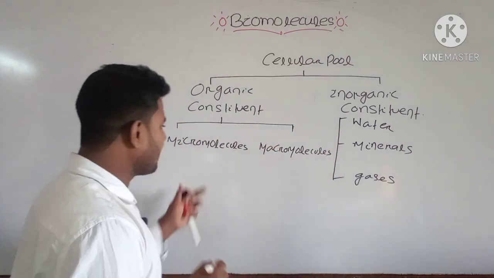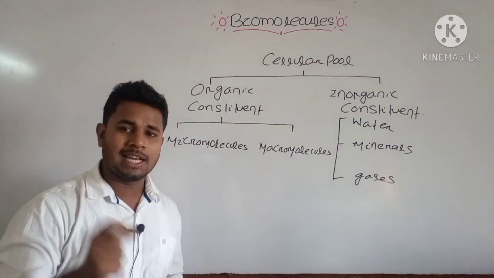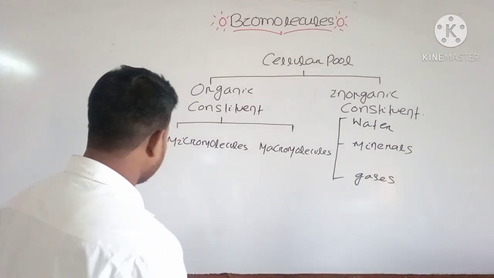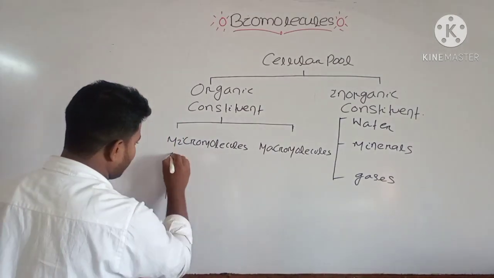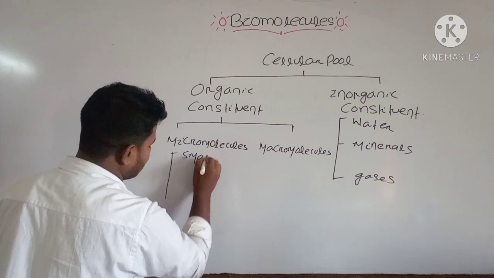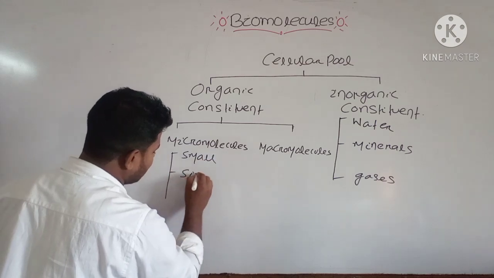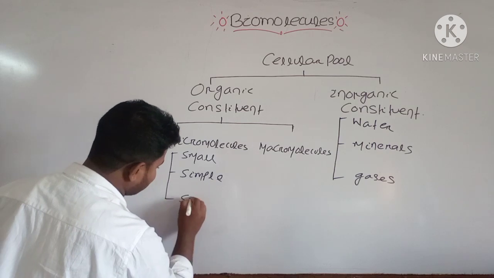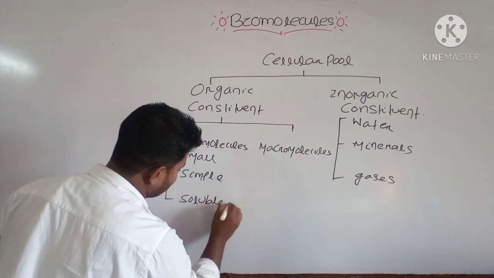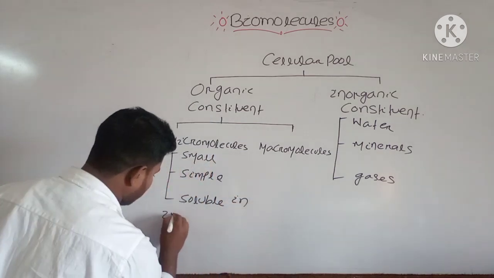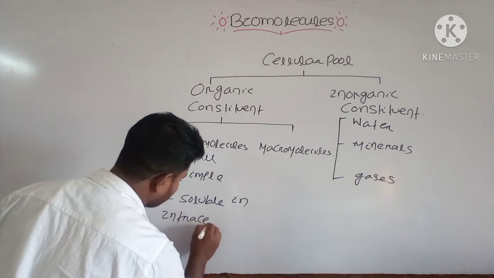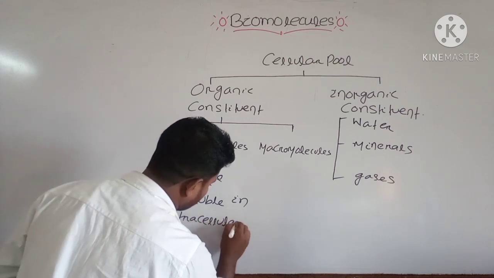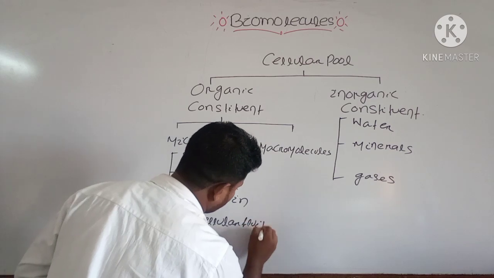If you consider the micromolecules, they are usually smaller in size, simple and soluble. As they are very small in size, they are soluble in intracellular fluid.